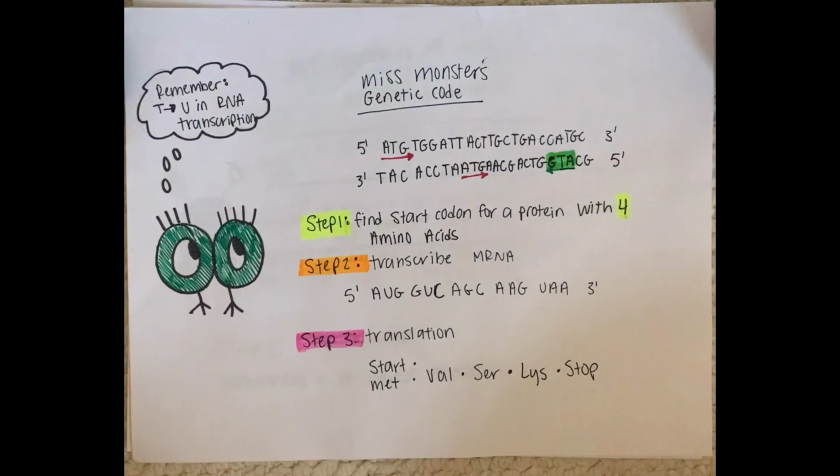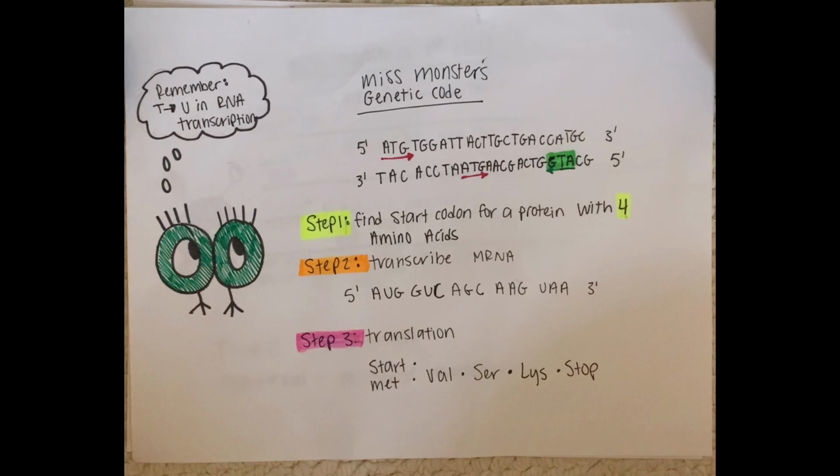Miss Monster decided to look at her own genetic code before tackling each of her 4 children's genetic codes. Her first step in the process was to find the start codon for a protein that coded for 4 amino acids. Remember, T's transcribe into U's when switching from DNA to RNA. She looked at her top strand of DNA from left to right and found an ATG, but this isn't the one she was looking for, because the stop codon is more than 4 amino acids away.